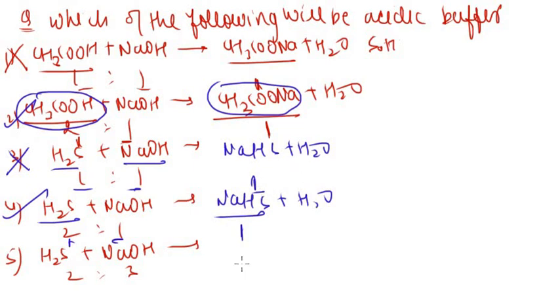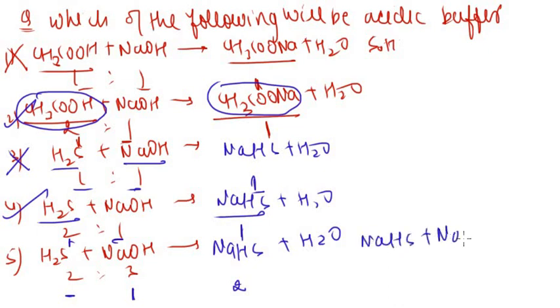Now we have H2S and NaOH, it will form Na2S plus H2O. First of all, it will form 1 mole of NaHS plus H2O, and it will be 2 moles. 2 moles of NaHS will react with NaOH. Now NaHS reacts with NaOH, it will form Na2S plus H2O.